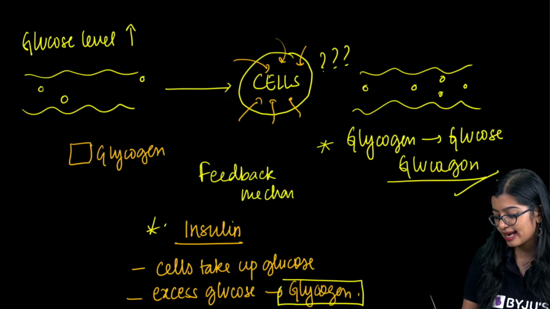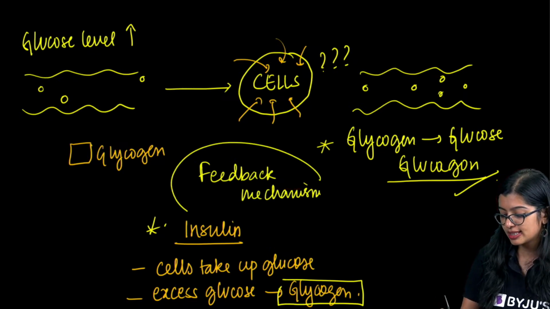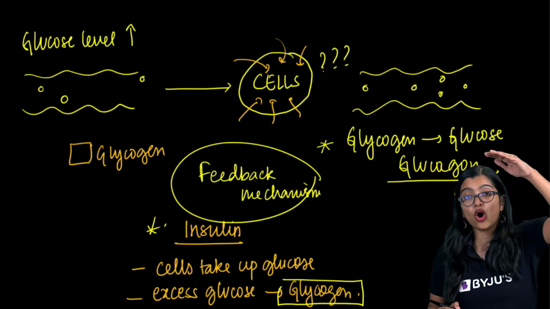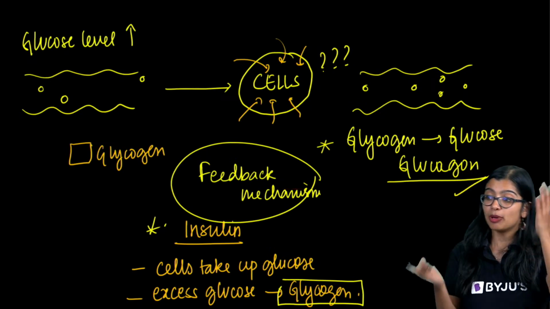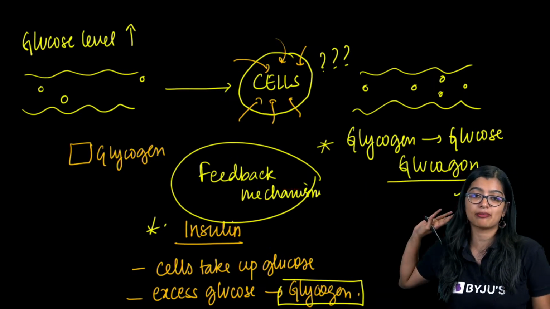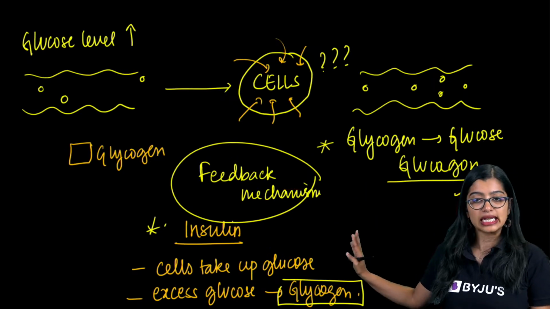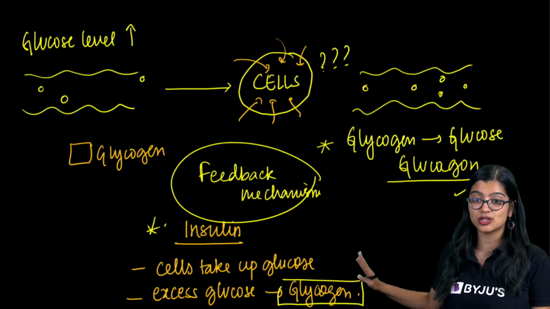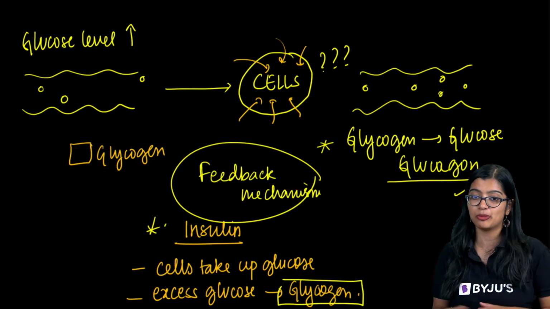Why was I sitting and explaining this? Because this is what we did. Too much glucose, less glucose, right? Because of that, hormone level has to go up and down. That is a feedback mechanism. So are we all clear with feedback mechanism as well? Hand in hand, I have explained more.